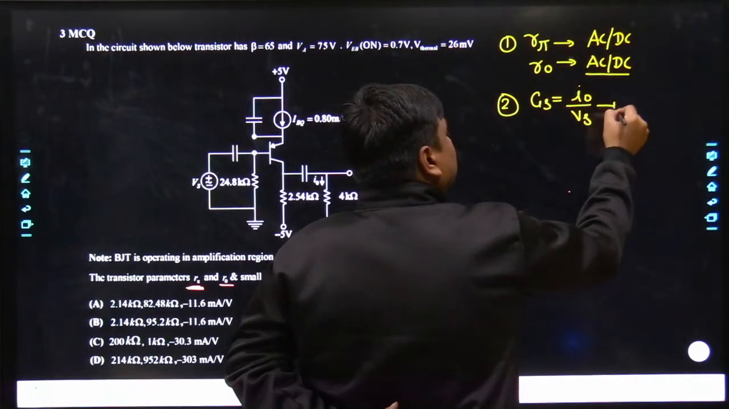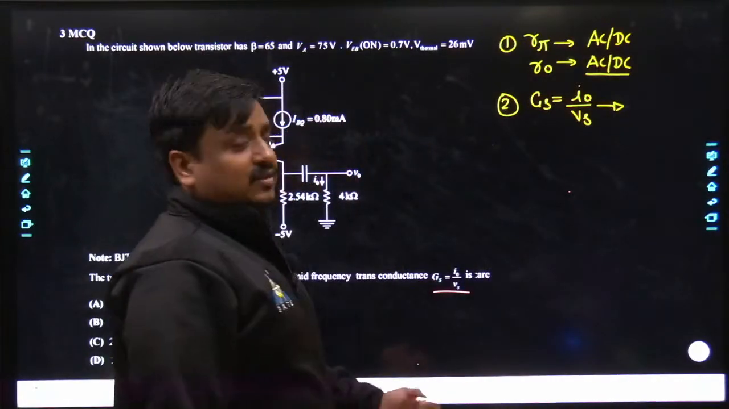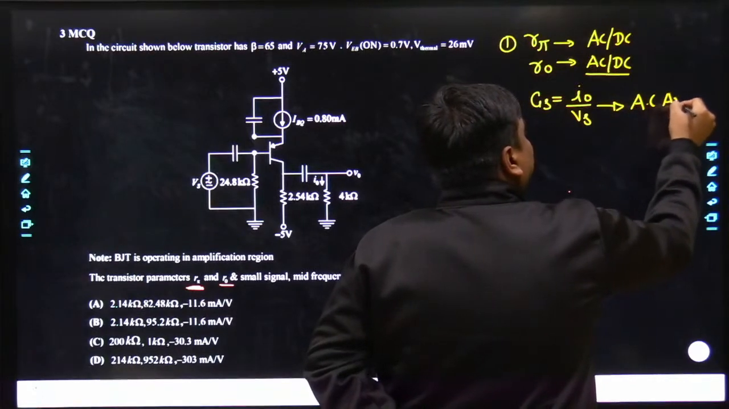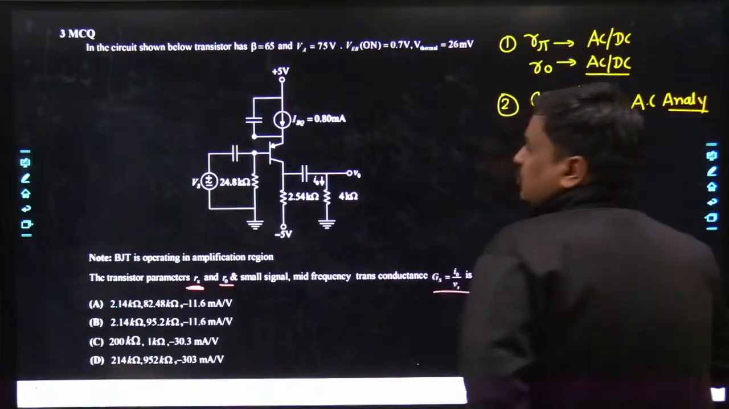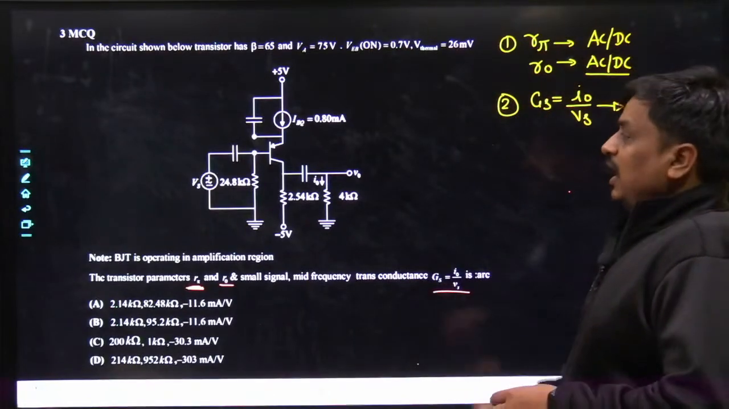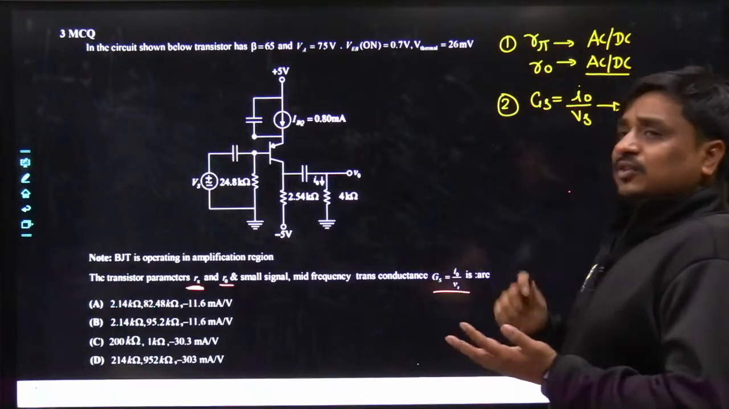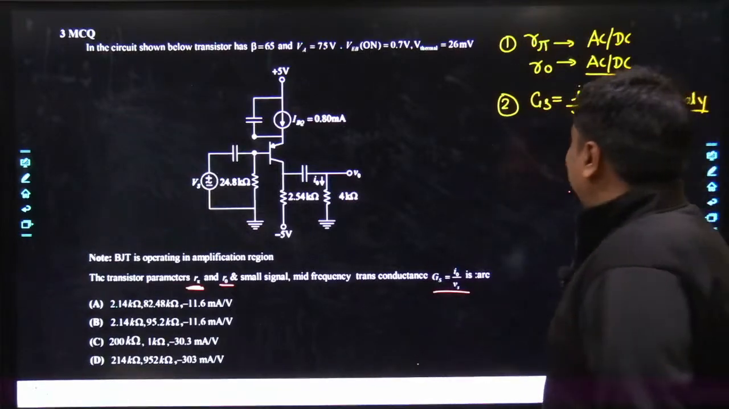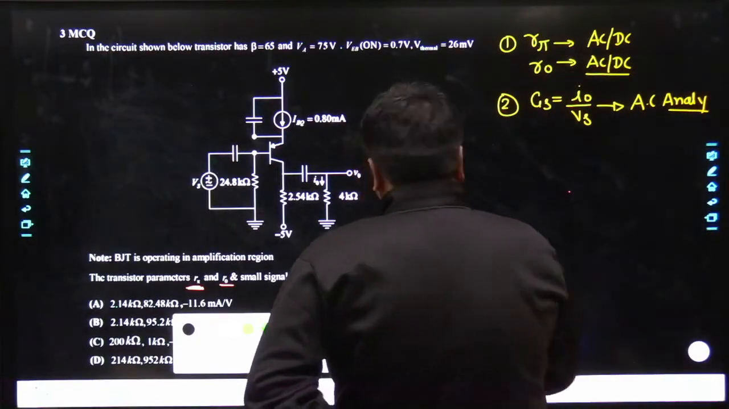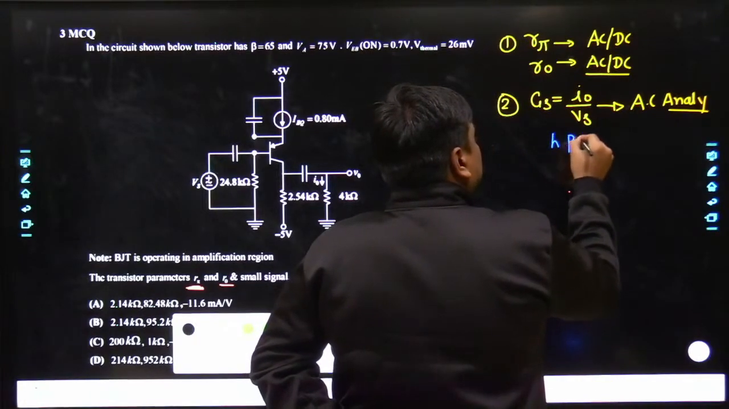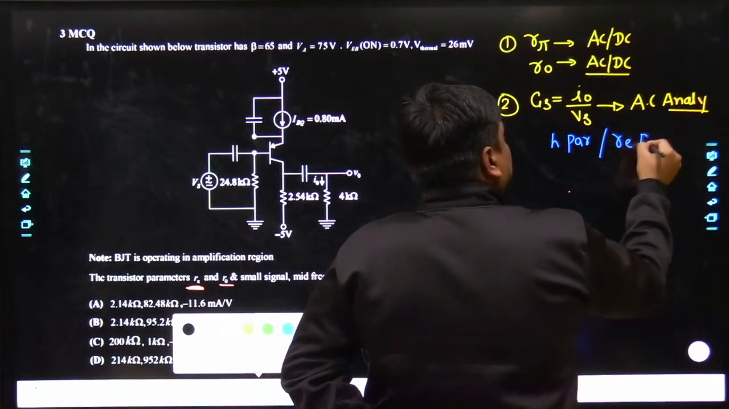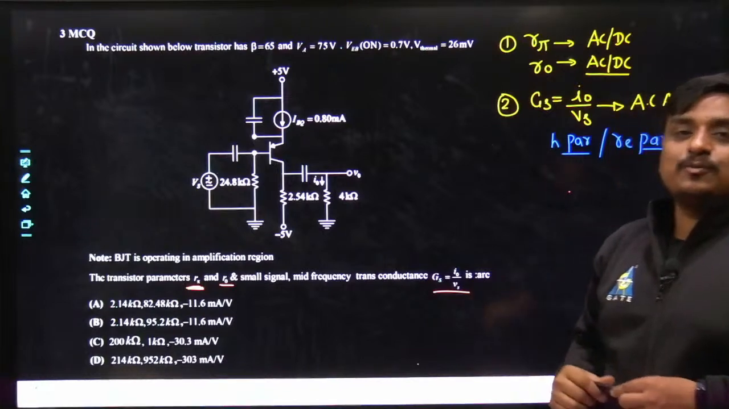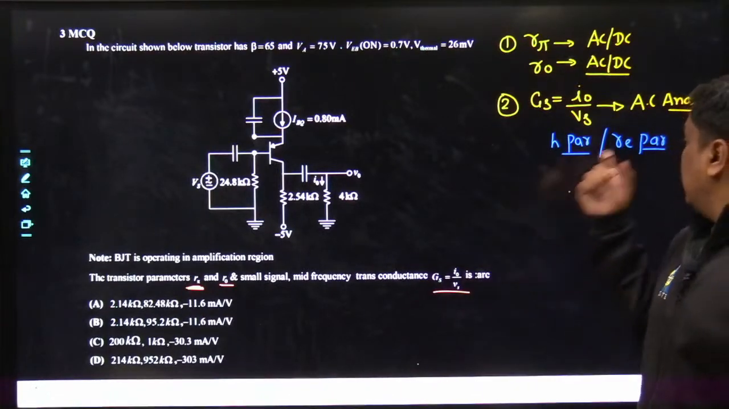Obviously, as we have seen earlier, any sort of gain, whether it's transresistive, transconductive, voltage or current, is a type of AC analysis. Whenever you do the AC analysis of the BJT, and that too in small signal low frequency or small signal mid frequency, the BJT can be replaced with two different models: either the H parameter model or the RE parameter model. May I know which particular model has to be used to smash this problem out? Should I use the H parameter model or the RE parameter model?